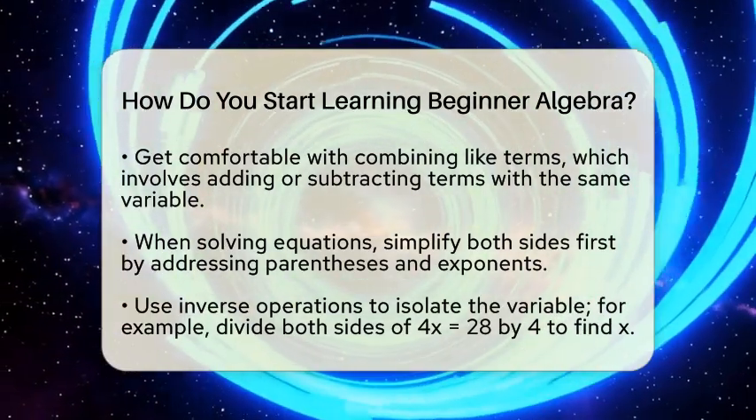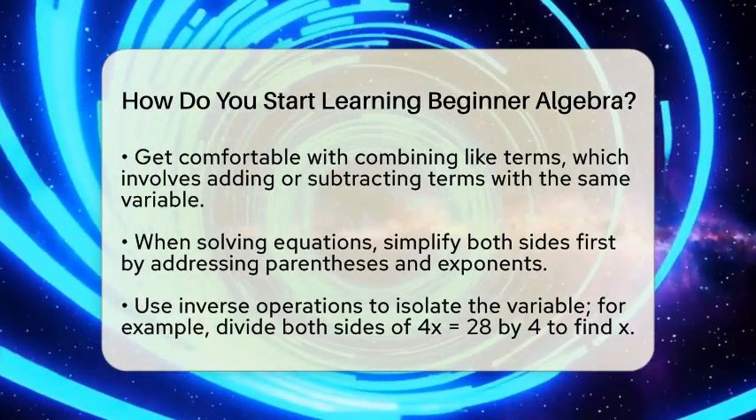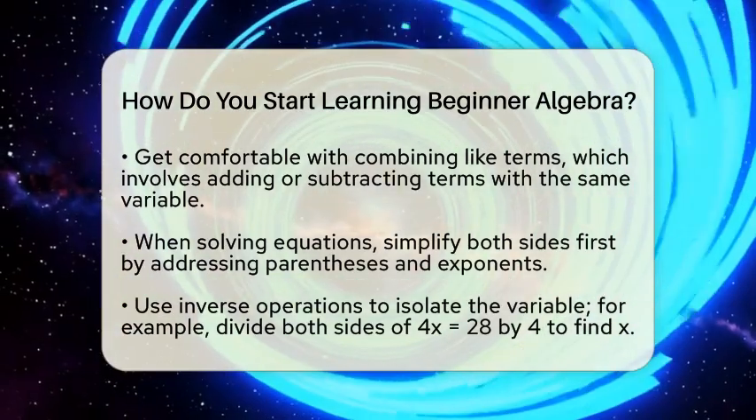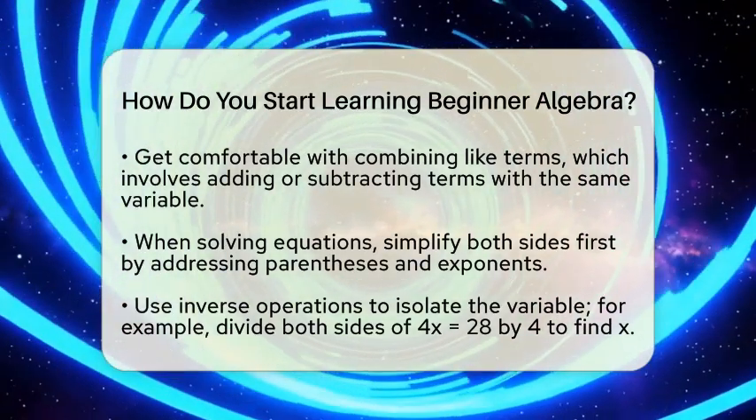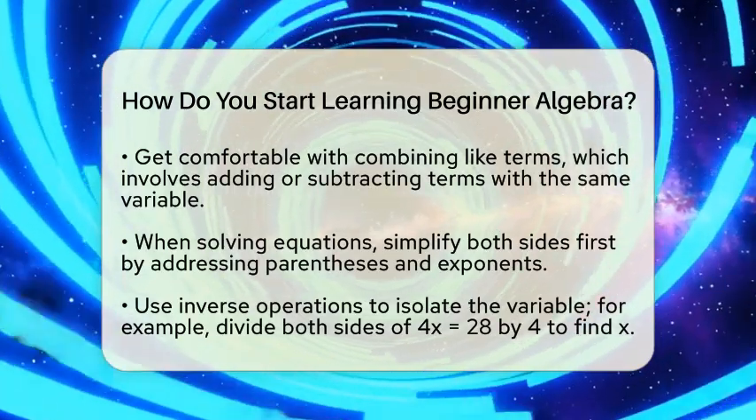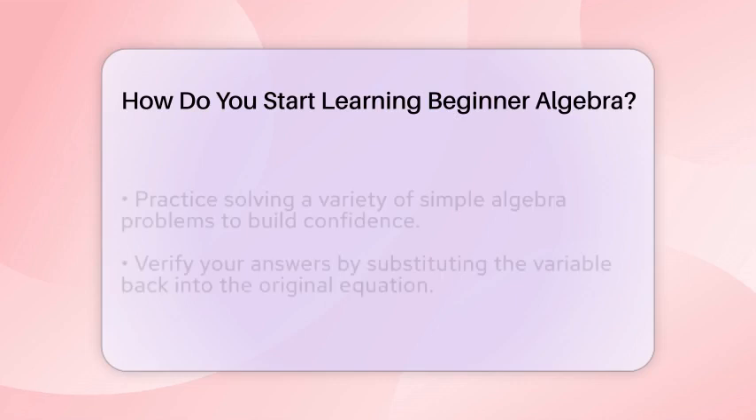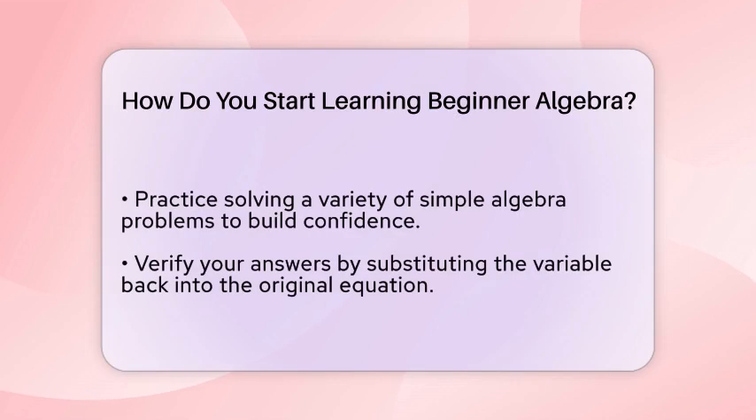When solving equations, take it step by step. First, simplify both sides by performing any operations inside parentheses and handling exponents if they are present. Then, use inverse operations to move numbers from one side of the equation to the other. For example, if you have 4 times x equals 28, divide both sides by 4 to find that x equals 7. Practice is key. Work through a variety of simple algebra problems to build your confidence.